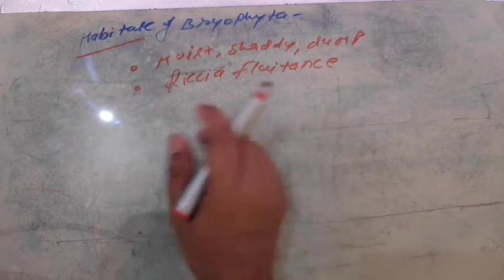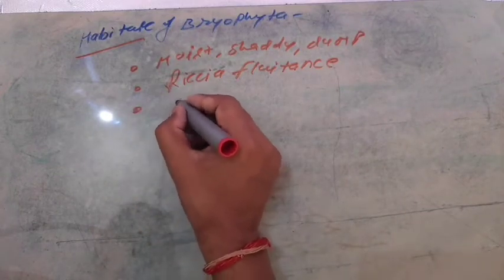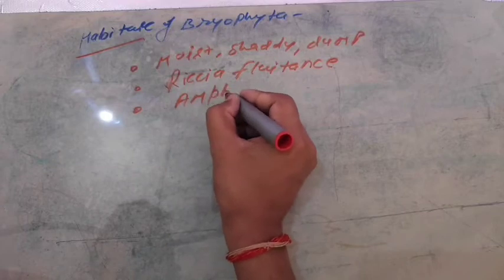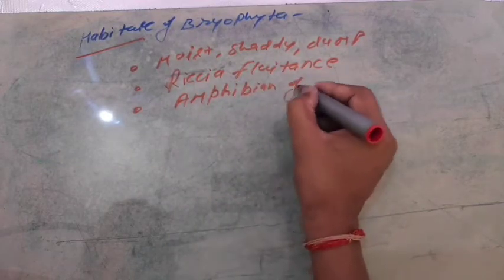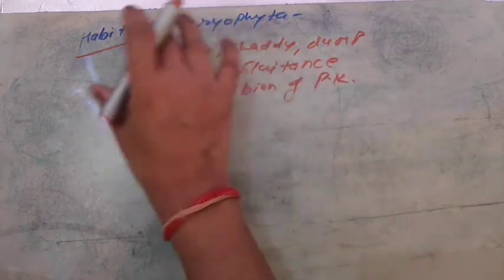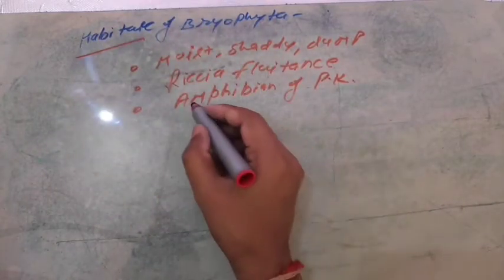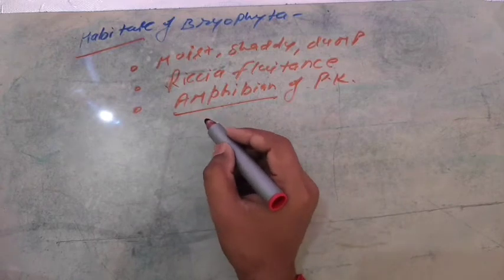Now back to the features of Bryophyta associated with the amphibian. Bryophyta is called the amphibian of the plant kingdom. It is a very important question. Your homework is why Bryophyta is called the amphibian of the plant kingdom. It is very important. Listen carefully.